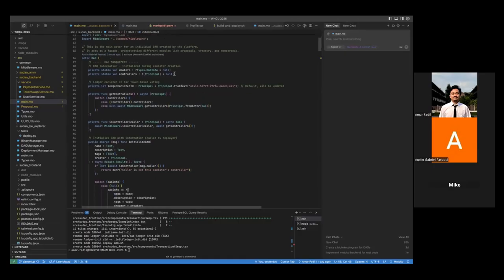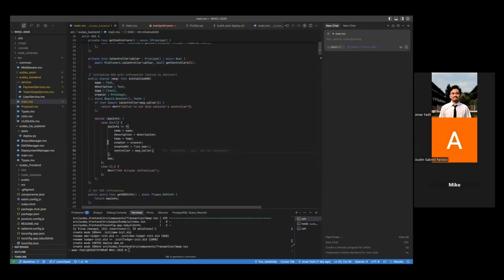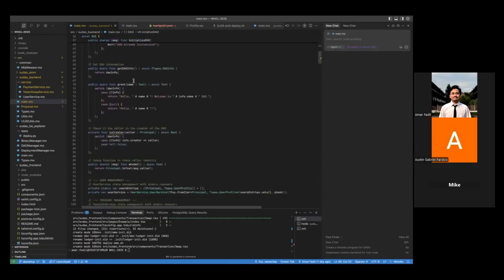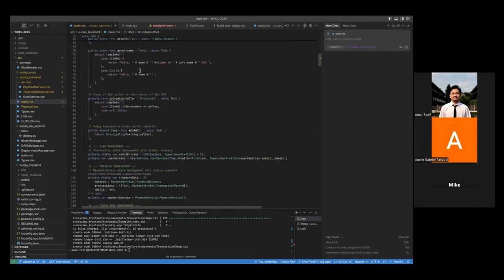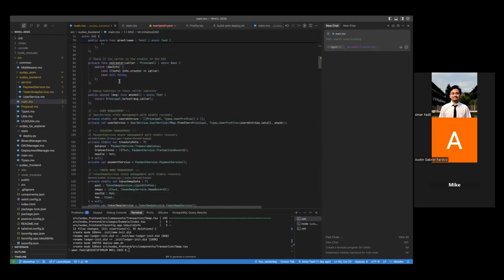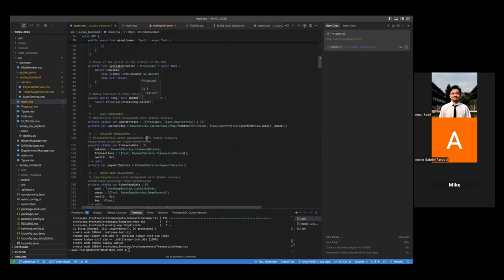So we have management for the DAO itself, which has the controllers, and we also want to initialize the DAO itself, and then we can get the DAO information like the name and the description, and also we have some middleware like its creator and also a function like whoAmI for debugging.